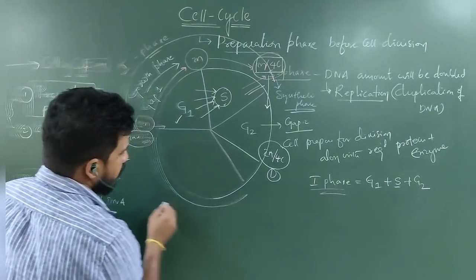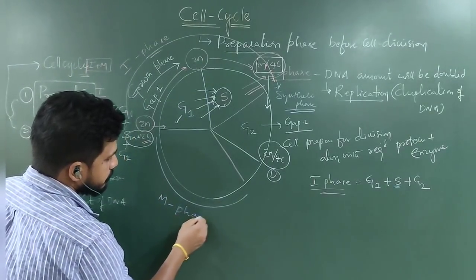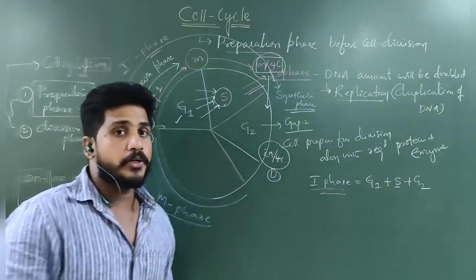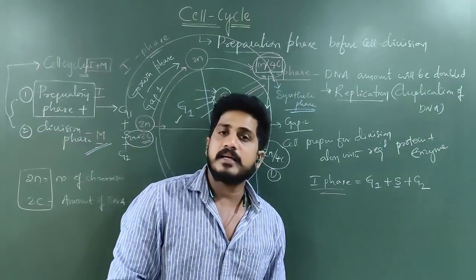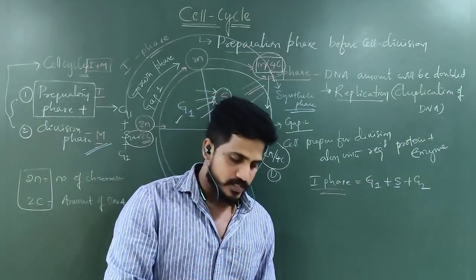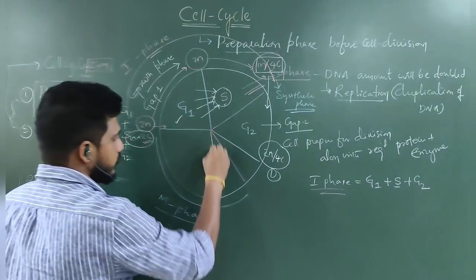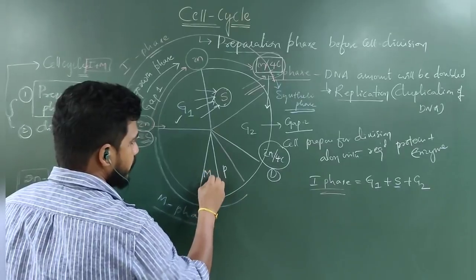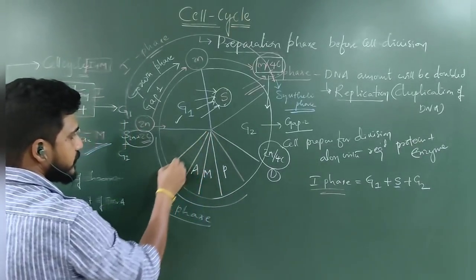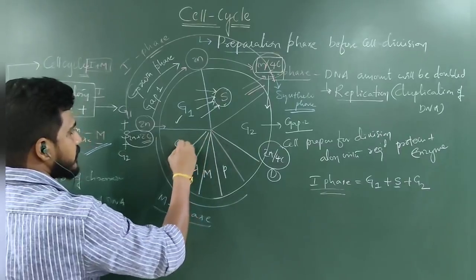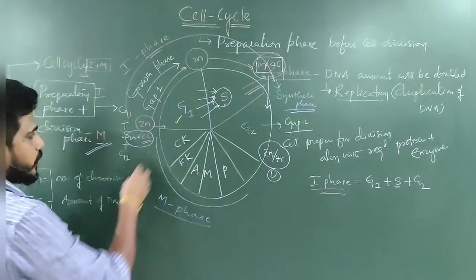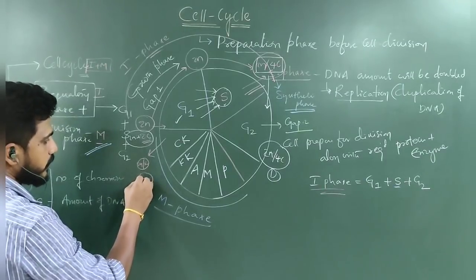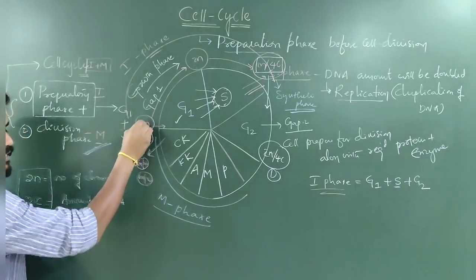Entire this is called M phase. Understand? In M phase, what is happening? I already told you in the last class: prophase, metaphase, anaphase, telophase and cytokinesis. So this is called prophase, this is called metaphase, this is called anaphase, this is called karyokinesis and this is called cytokinesis. After cytokinesis, two cells come up. These two cells are 2n by 2c, 2n by 2c, just like before.